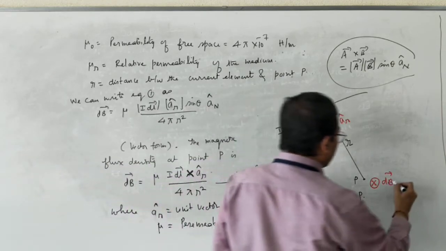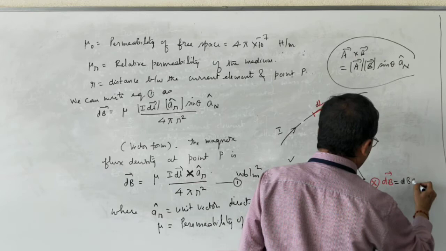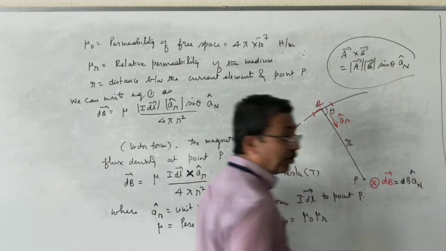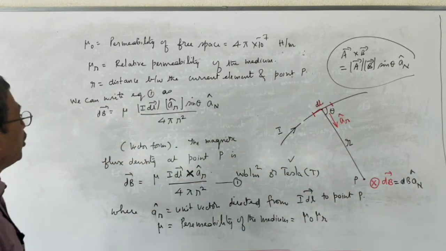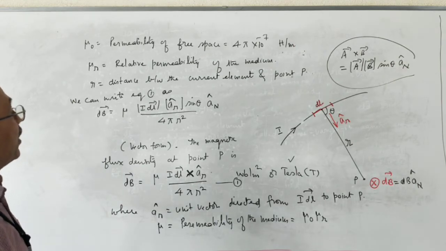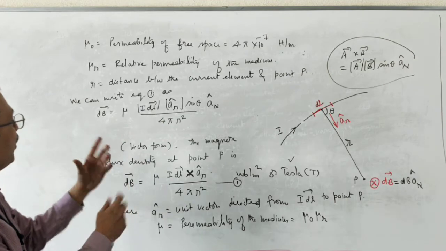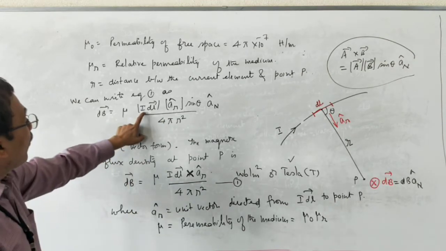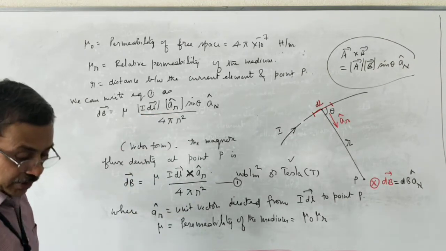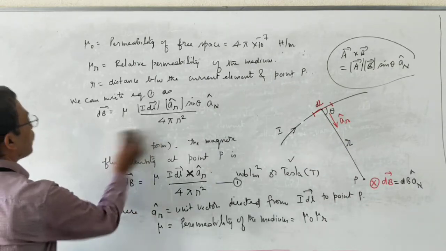Vector dB has magnitude dB and direction an cap, where an cap is the unit vector perpendicular to the plane containing the vectors I dl and ar cap, and theta is the angle between the vectors I dl and ar cap. I am going to pen it down.